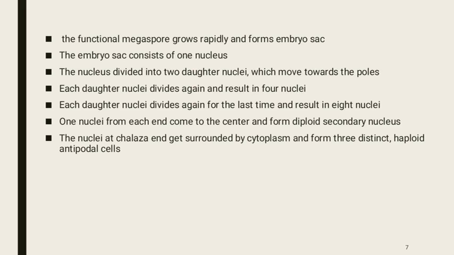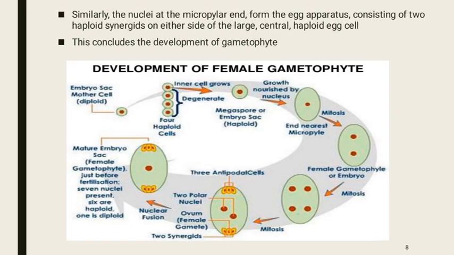The nuclei at the chalazal end get surrounded by cytoplasm and form three distinct haploid antipodal cells. Similarly, the nuclei at the micropylar end form the egg apparatus consisting of two haploid synergids on either side of a large central haploid egg cell. This concludes the development of the female gametophyte.